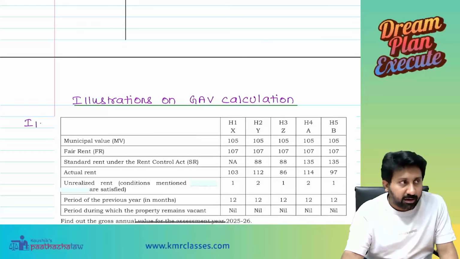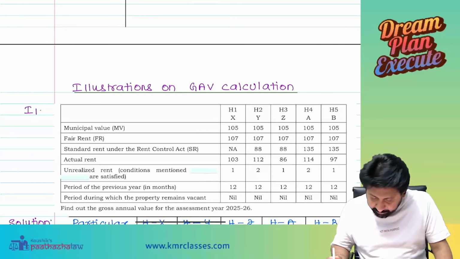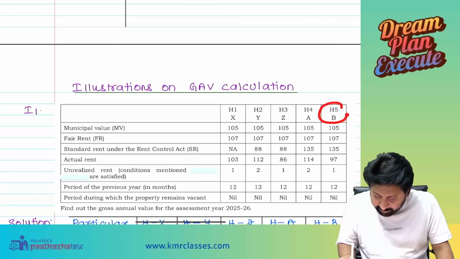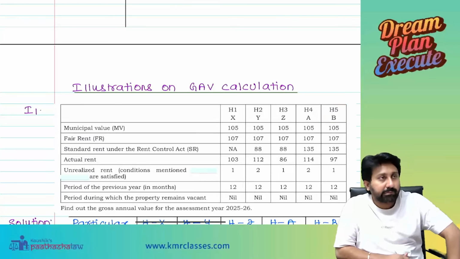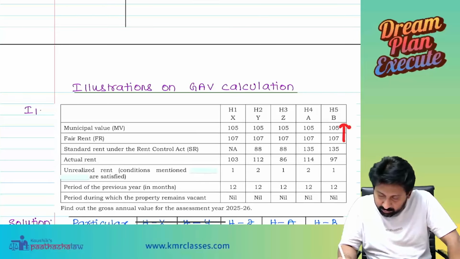Priya, are you available? Yes, sir. So you try answering house property 5. Okay, sir. Municipal value and fair rent, whichever is higher, so 107, and then comparing fair rent with the standard rent, whichever is lower, so 107.